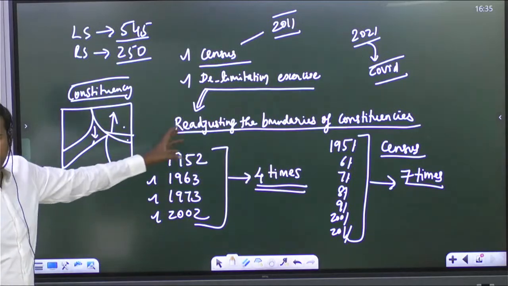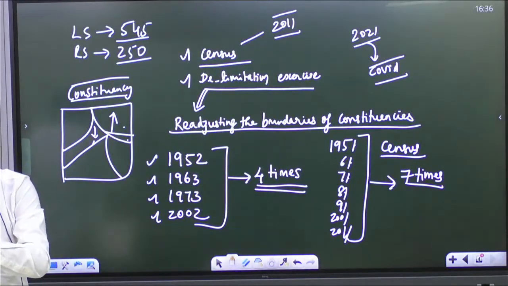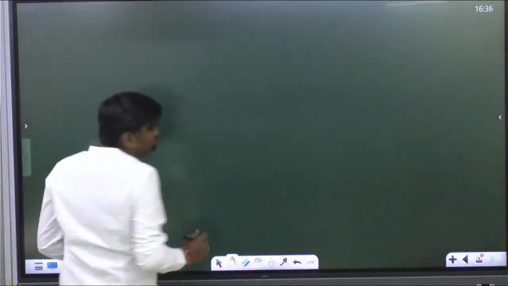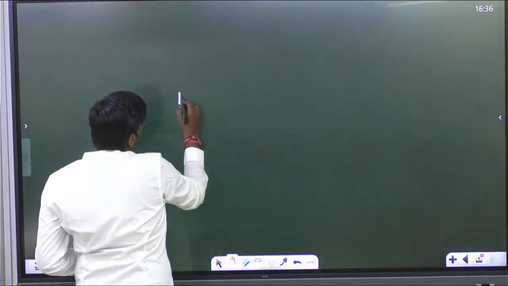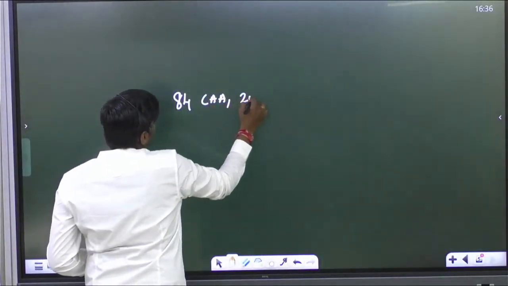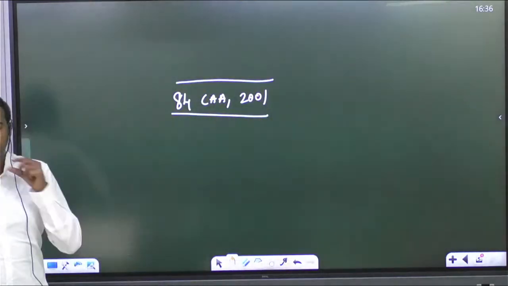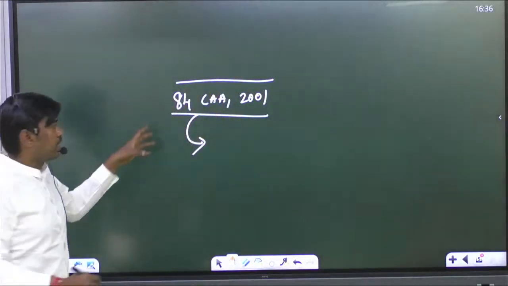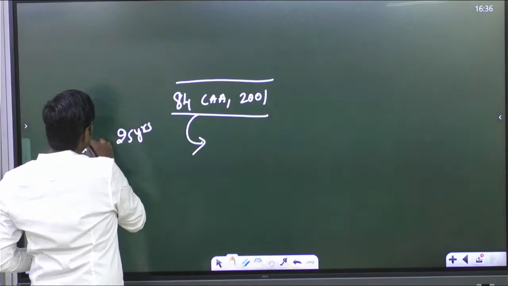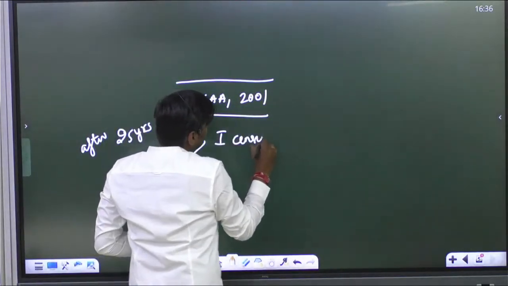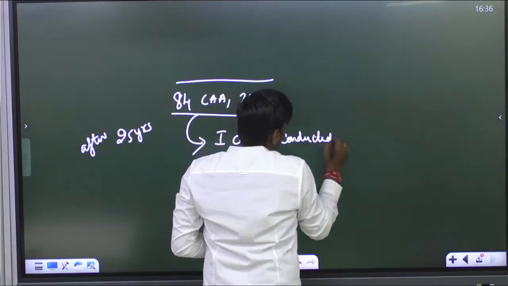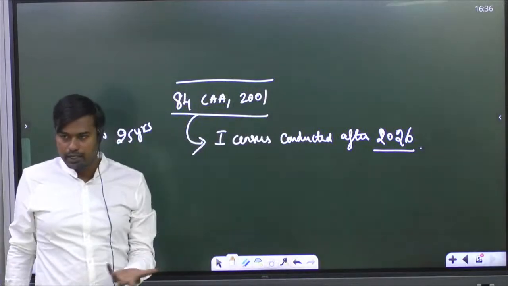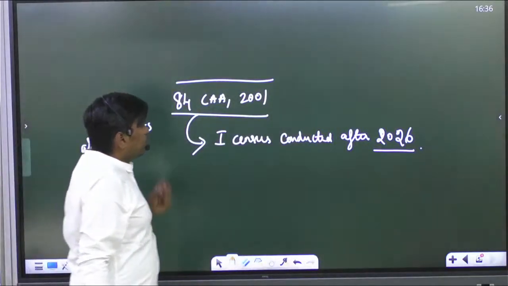The problem in India is that we have not conducted the delimitation exercise periodically as compared to the census. We agreed in the 84th Constitutional Amendment Act, passed in 2001, kindly write it, that we will conduct this delimitation after 25 years, that is, after the first census conducted after 2026.